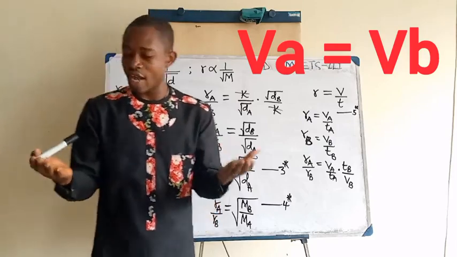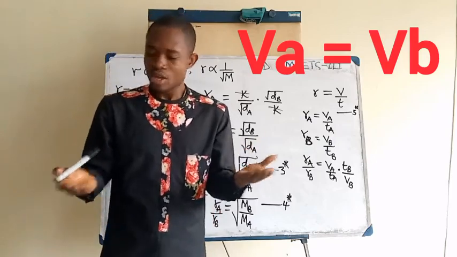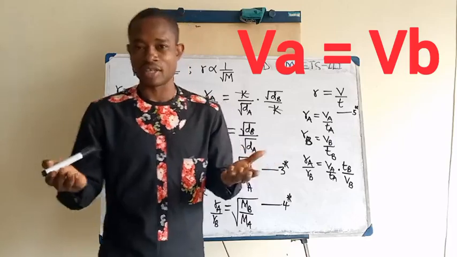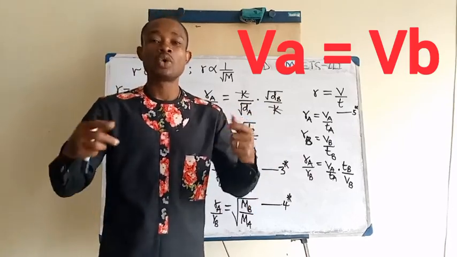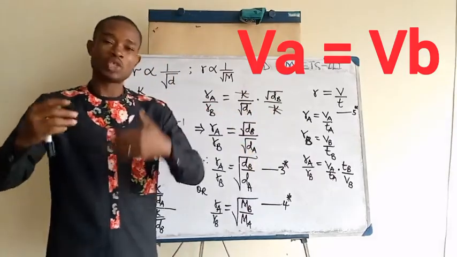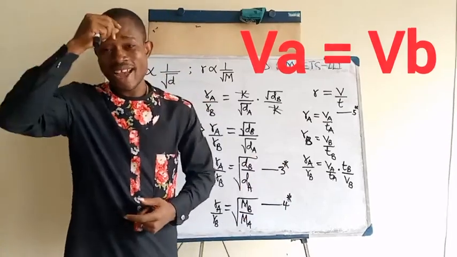You are trying to consider how fast gas A will diffuse compared to gas B. You must use the same volume. Am I communicating? You must use what? The same volume. Then you now check which one will diffuse faster, which one will take lesser time or more time to diffuse from one point to another.